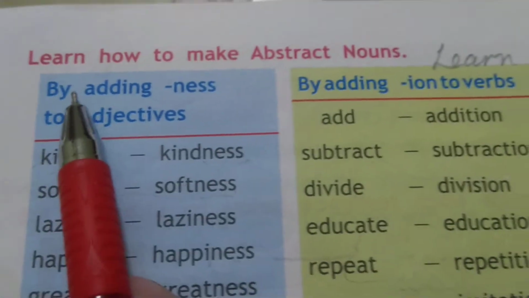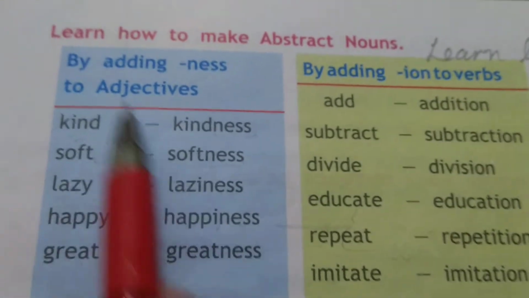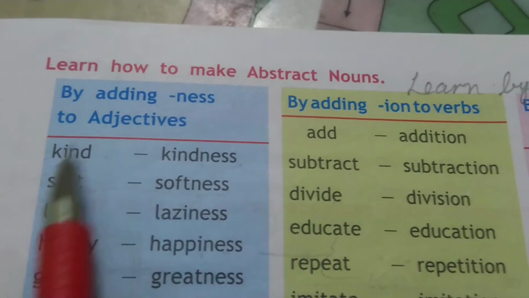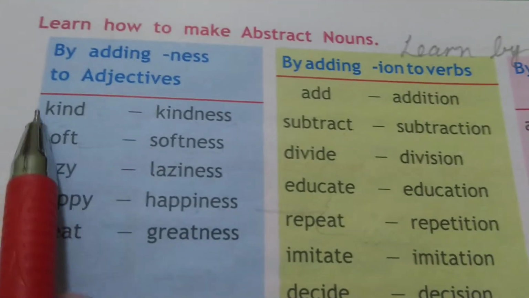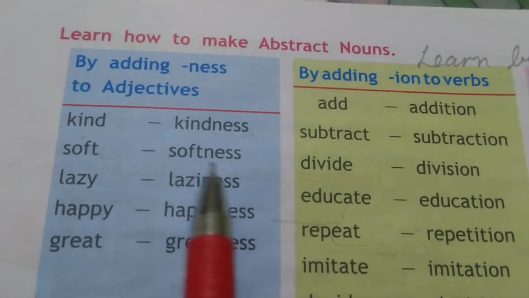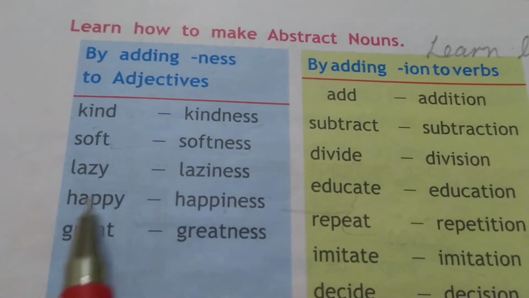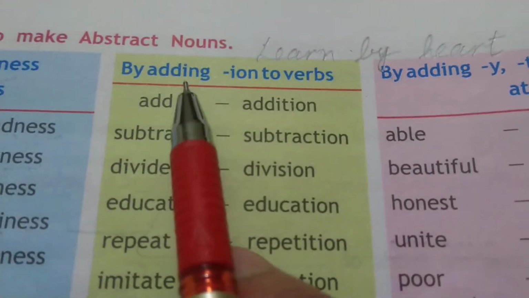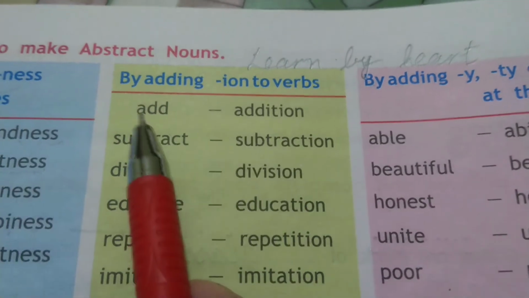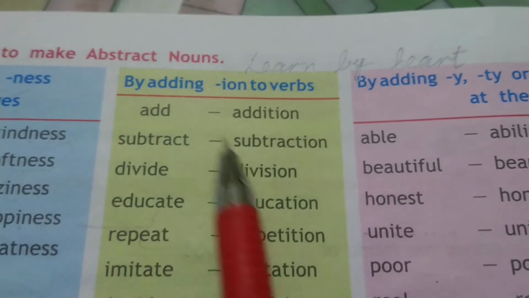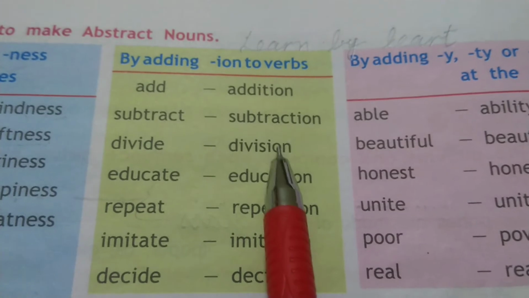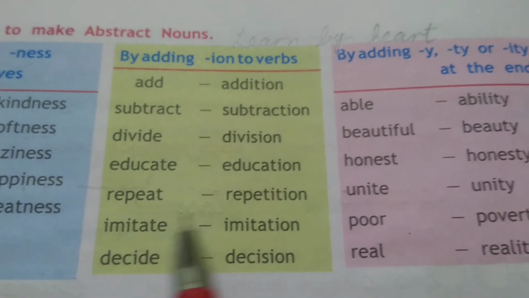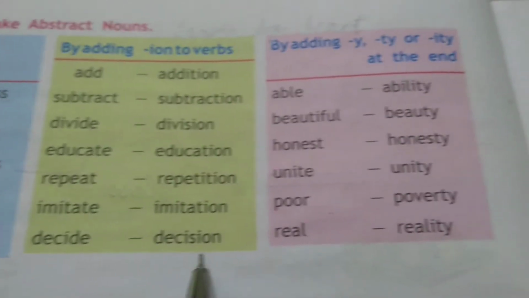Now see, how can we frame abstract nouns? By adding NESS to adjectives. We can add NESS to adjectives and form abstract nouns. Kind, kindness, soft, softness, lazy, laziness, happy, happiness, great, greatness. By adding ION to verbs: add, addition, subtract, subtraction, divide, division, educate, education, repeat, repetition, imitate, imitation, decide, decision.